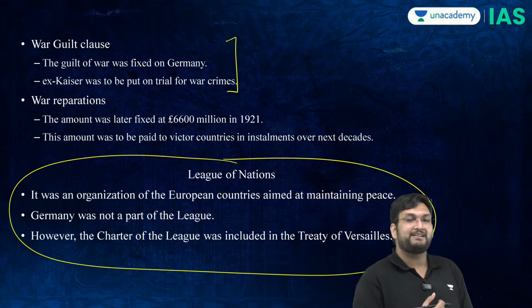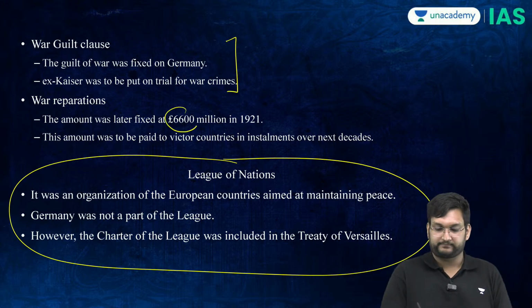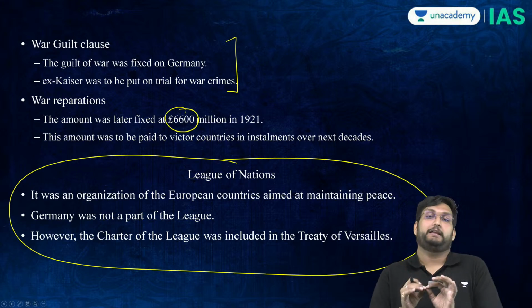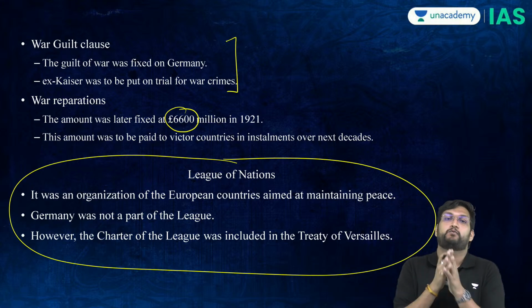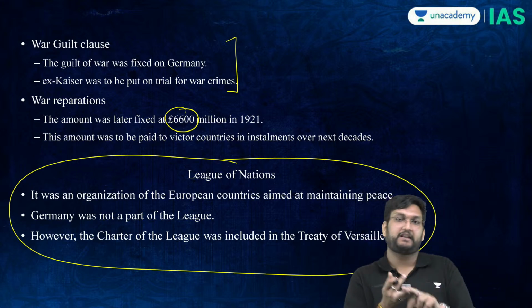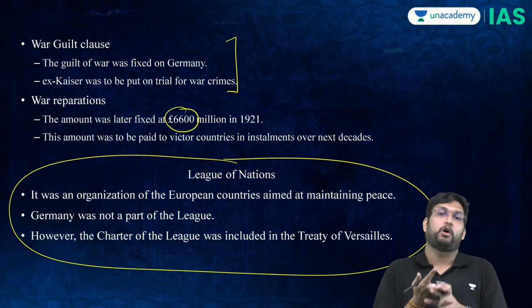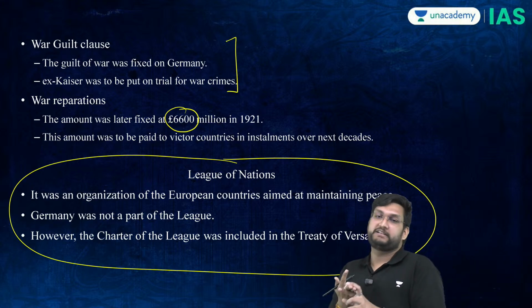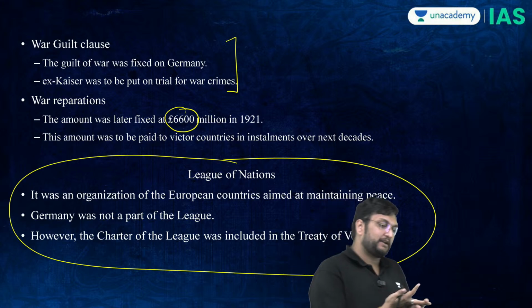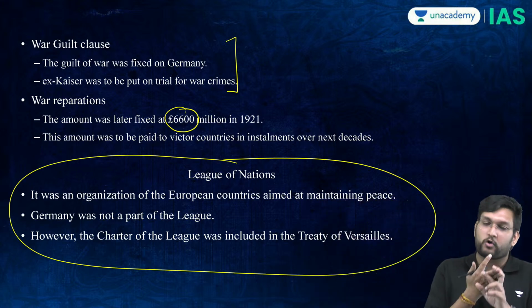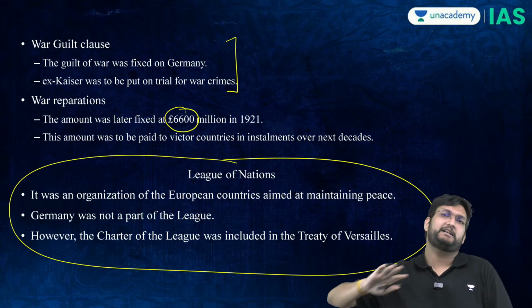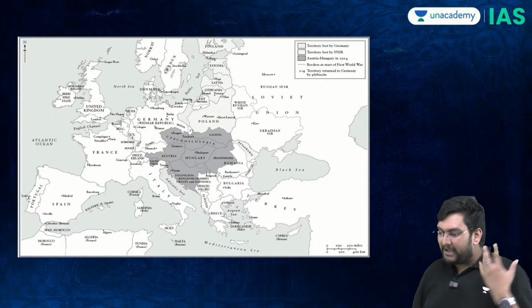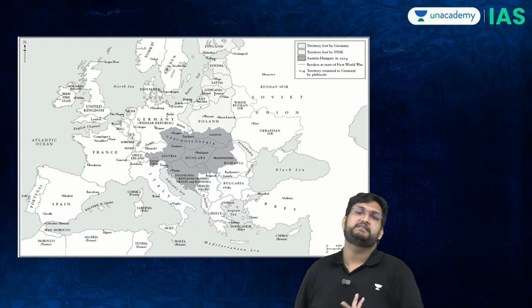But where the Germans really felt humiliated was this. They were asked to pay 6,600 million pounds as war reparation to Britain and France, for causing the war itself. This was unprecedented. 6,600 million pounds was not even the cost of the war at that given point of time, the amount which the Germans were going to pay. Germans were humiliated beyond exception, and the map which was created was fraught with problems itself.